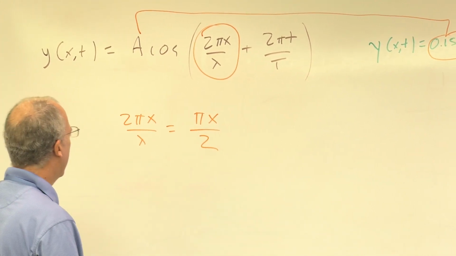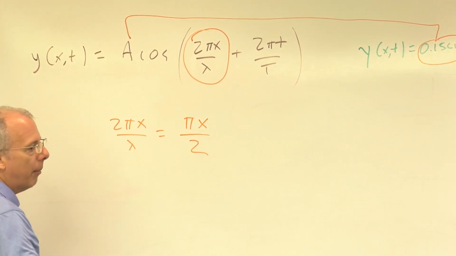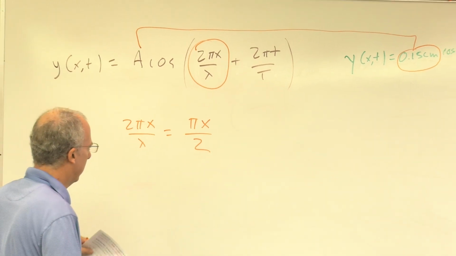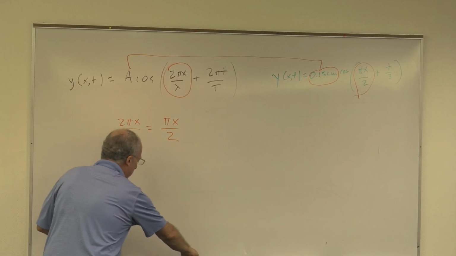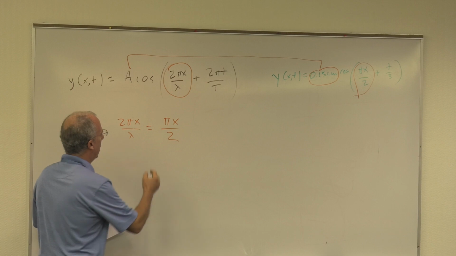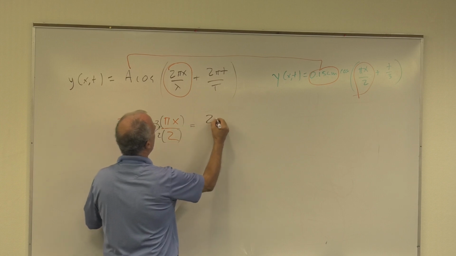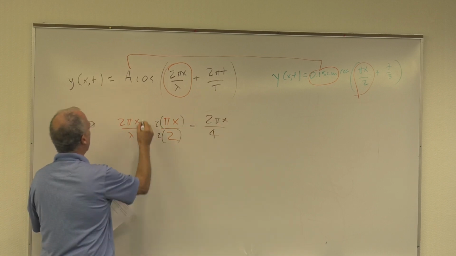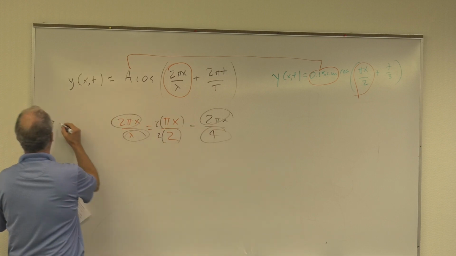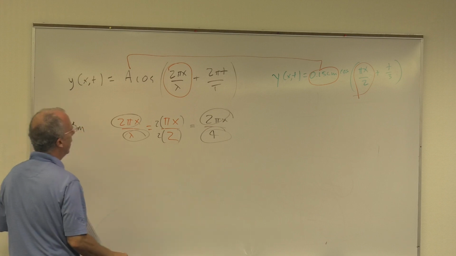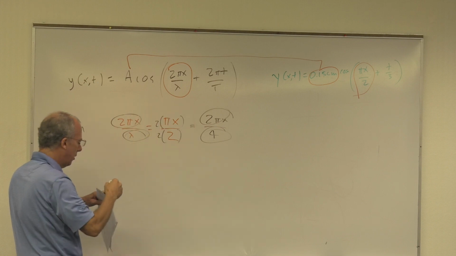So you just say 2 pi x over lambda equals pi x over 2. Now we want to find the wavelength. Again, there are different ways to do it. You could just algebraically solve for lambda, but I'm just going to do it a different way. It's equivalent. So let's multiply top and bottom by 2. That's not cheating, right? Put a 2 here, put a 2 here. That's totally legal. So now we have 2 pi x over 4. Well, 2 pi x over lambda, and lambda is 4, right? So lambda is 4 meters. You didn't have to multiply top and bottom by 2. You could have just solved for lambda, but it's easier that way.